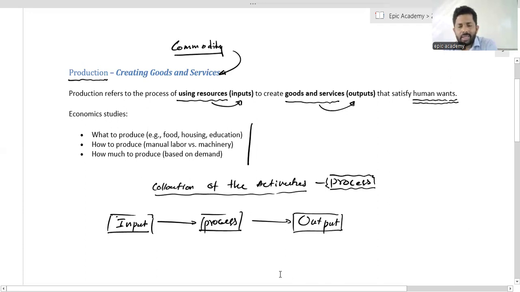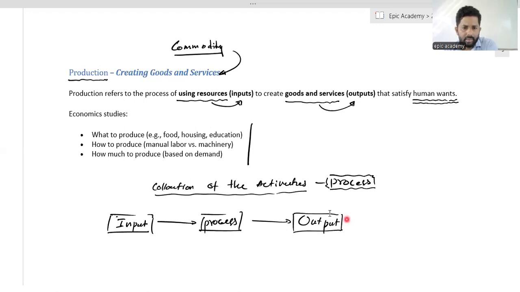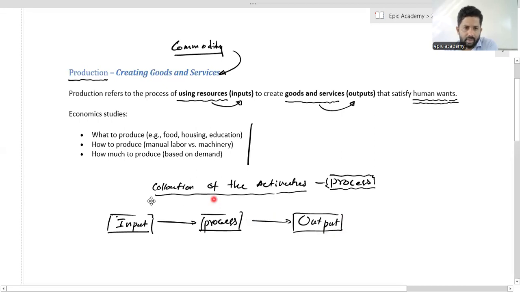This is one of the major production activities we can identify in this economy. So input is there, process is there, and output also will be there, right?